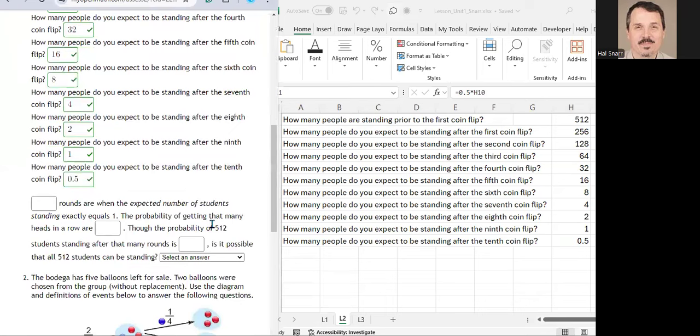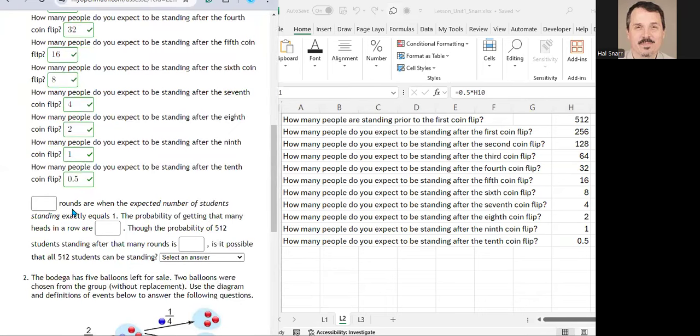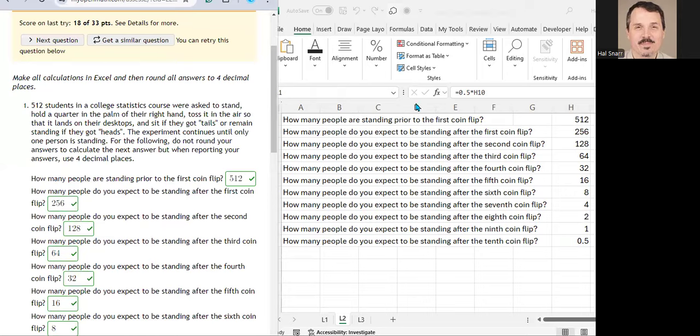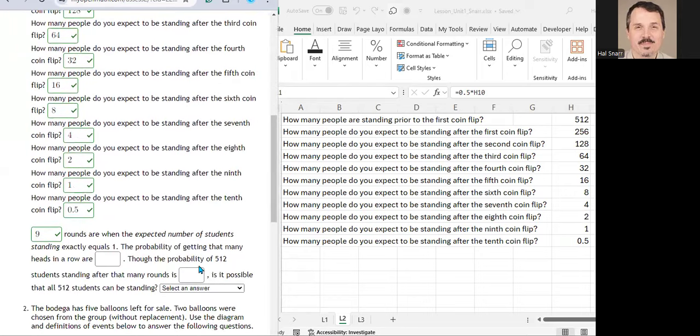Now, the next question is, we need to find this box here. Blank rounds are when the expected number of students standing equals exactly 1. So in my case, that would be 9. 9 rounds are when the expected number of students equals exactly 1. Now, the probability of getting that many heads in a row is what?